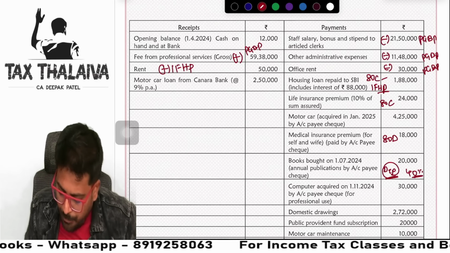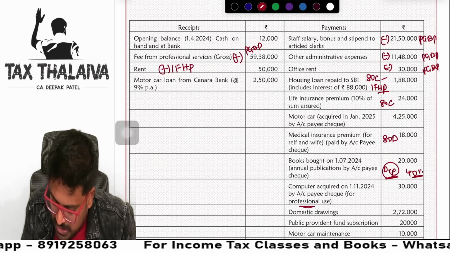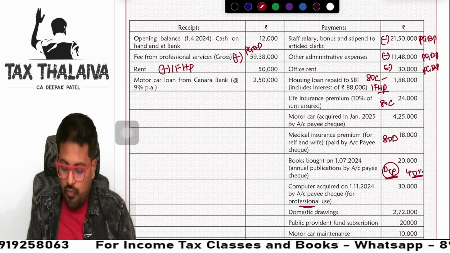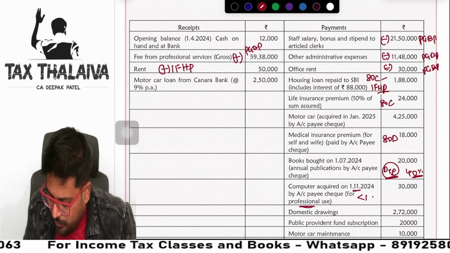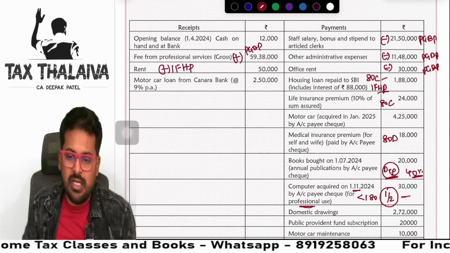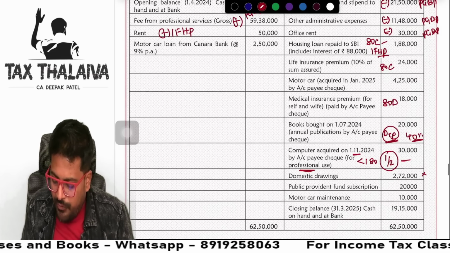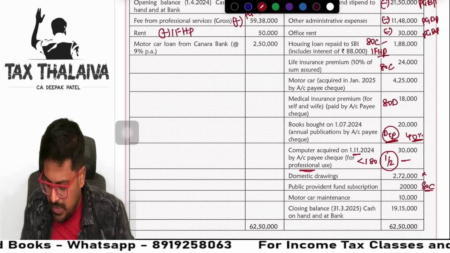Next, computer acquired on 1/11/2024 for professional use, guys. Computer, guys, 1/11 means less than 180 days. So half rate of depreciation only we will claim on 30,000. Next, domestic drawings, no adjustment needed. Public provident fund, guys, 80C.